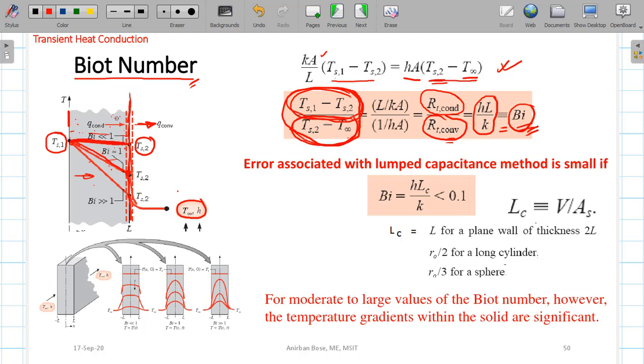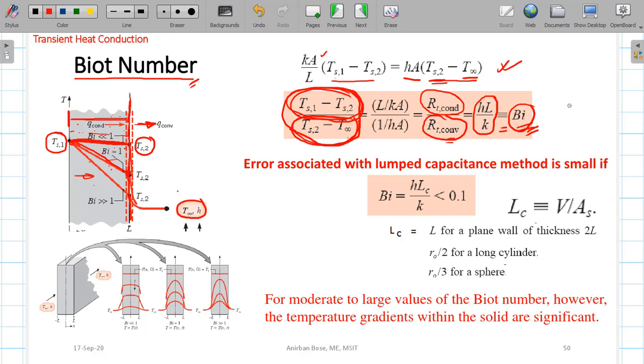So when can we use this particular assumption in practice? You can see that it is the Biot number. If the Biot number is very, very small, then definitely we can conclude that the temperature drop within the solid is very small. Okay, so we can assume the lumped parameter analysis, that means within the body temperature variation is not significant.